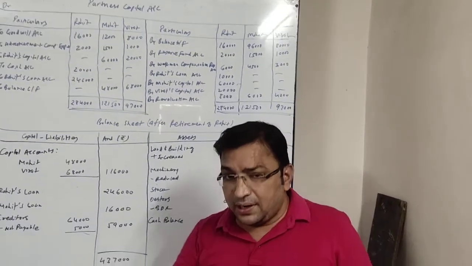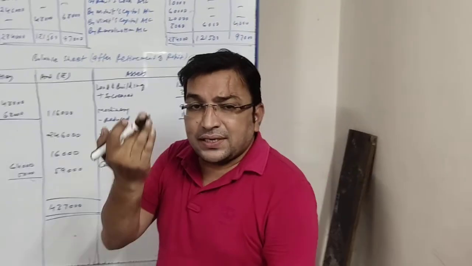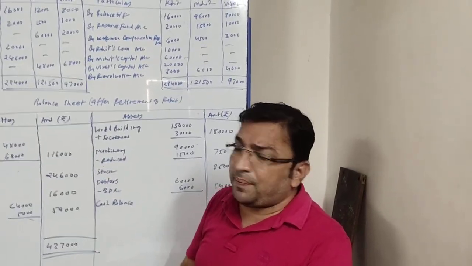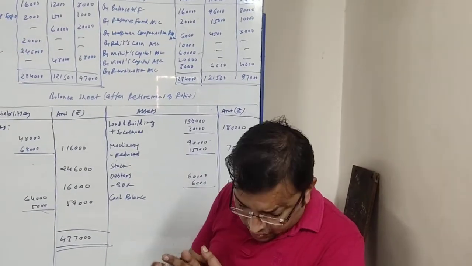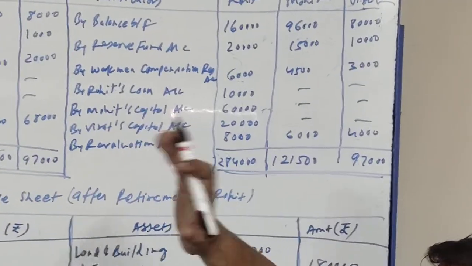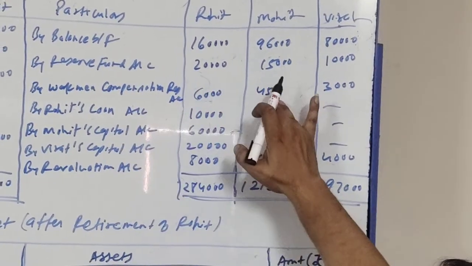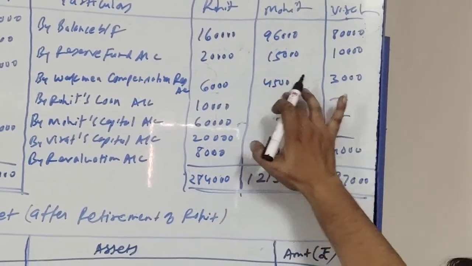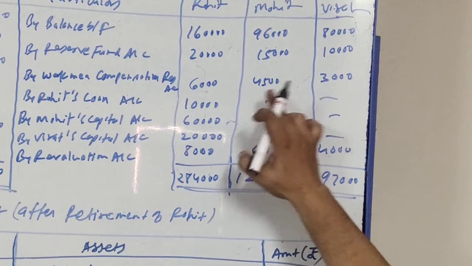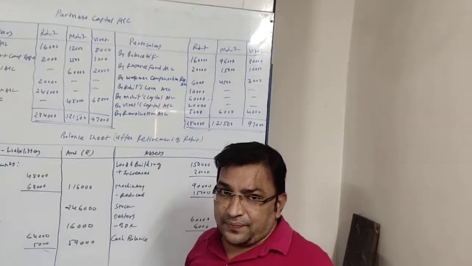Next item is workman compensation reserve. Again it is a reserve and no adjustment is there on this. So directly will be distributed among the partners in their old ratio, which is 4:3:2. The workman compensation reserve amount is 13,500. When we will distribute among all 3 partners in their old proportion, which is 4:3:2, we will get 6,000, 4,500 and 3,000 respectively for Rohit, Mohit and Virat. So by workman compensation reserve, 6,000 in Rohit's column, 4,500 in Mohit's column and 3,000 in Virat's column.